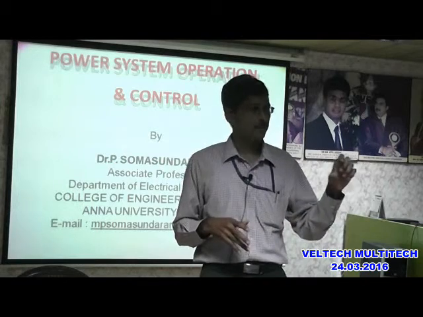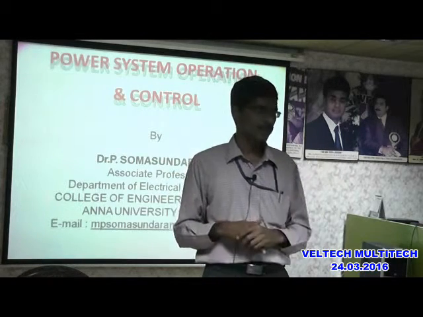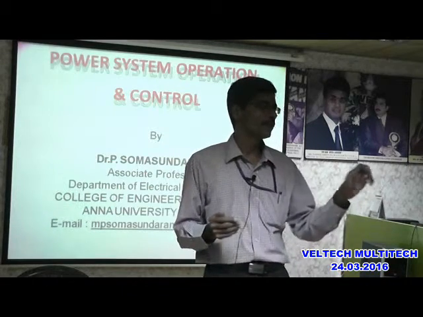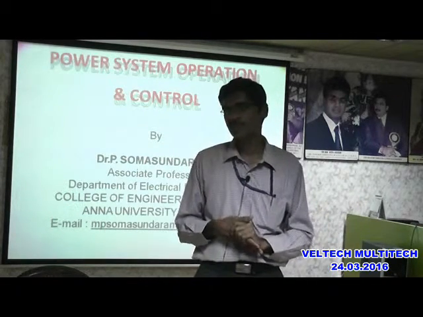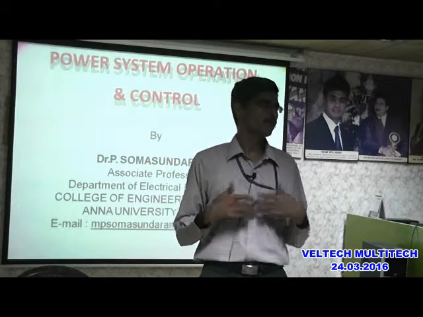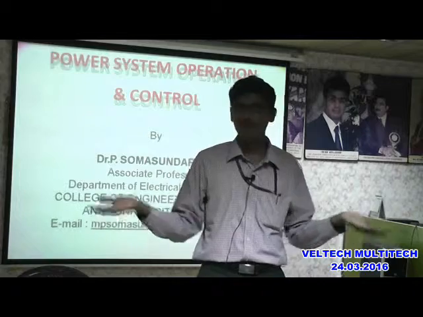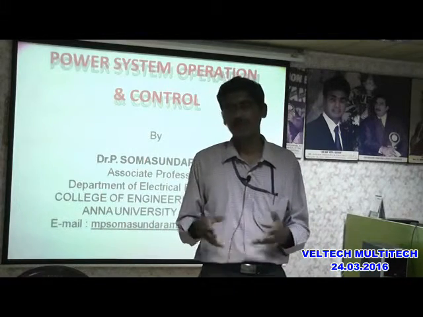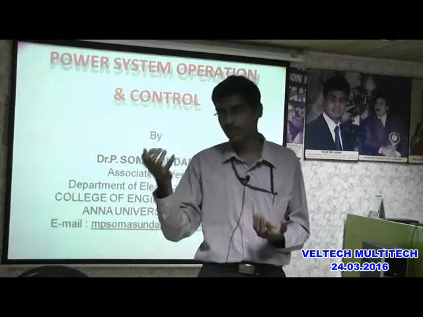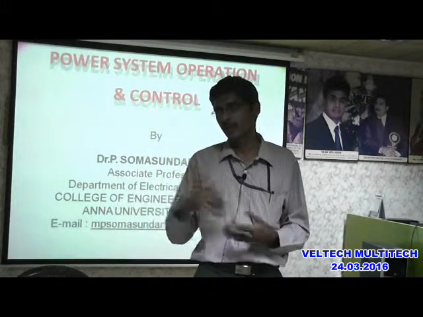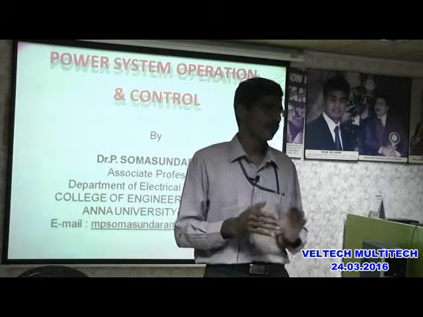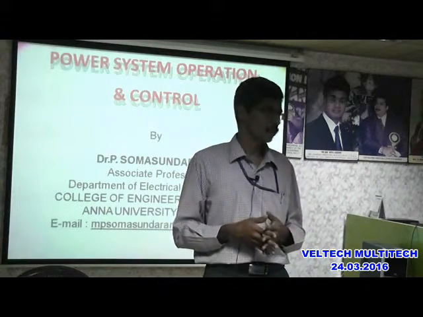Because for every hour we have some forecasted load demand. If you take our state, as I told you, at midnight, 12 to 1, it will normally be about 6,000 to 7,000 megawatt. So you cannot turn on all the generators. If you turn on all the generators, what will happen? You have to run the machines at a loss, because all the generators will be operating at a lightly loaded condition, which means the efficiency will be very poor, and economically it is not a viable solution.